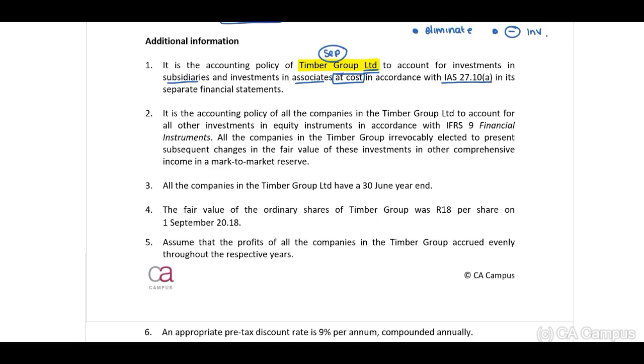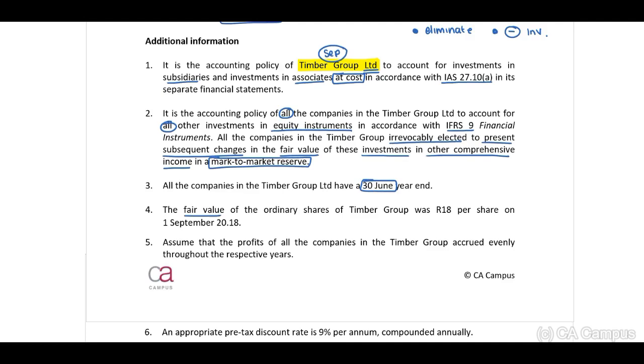2. It is the accounting policy of all the companies in the Timber Group Limited to account for all other investments in equity instruments in accordance with IFRS 9 Financial Instruments. All the companies in the Timber Group irrevocably elected to present subsequent changes in the fair value of these investments in other comprehensive income in a mark-to-market reserve. 3. All the companies in the Timber Group Limited have a 30 June year-end.